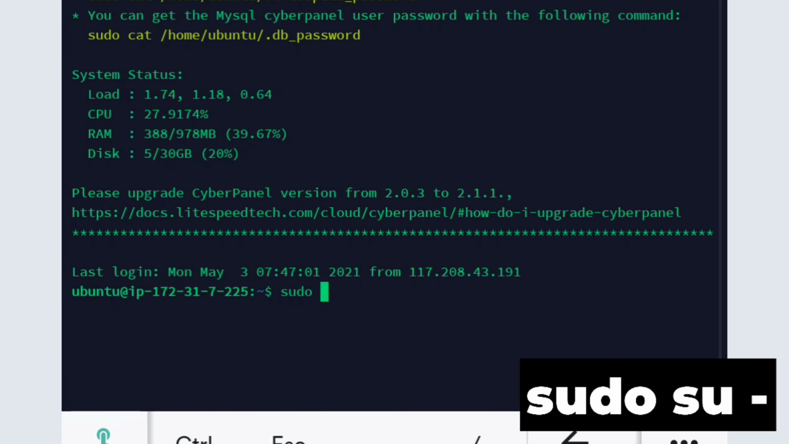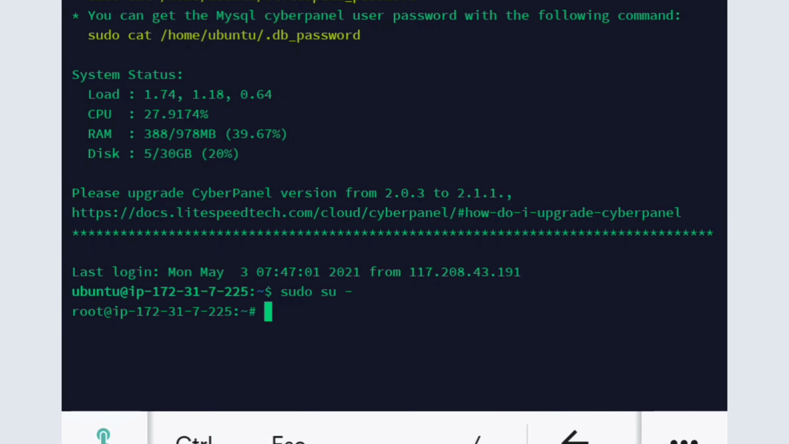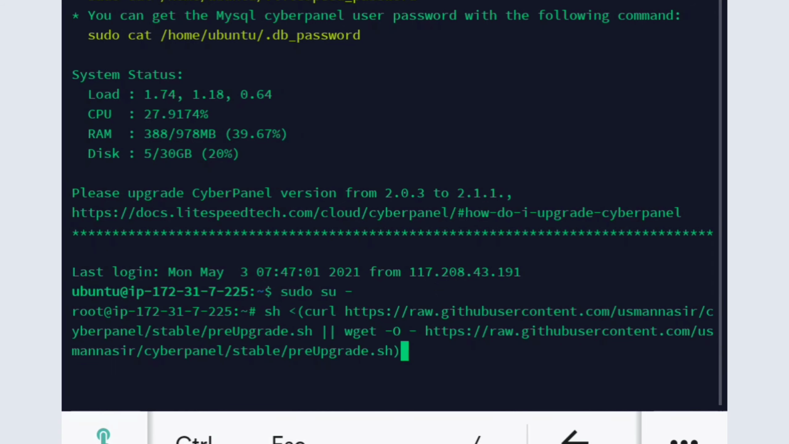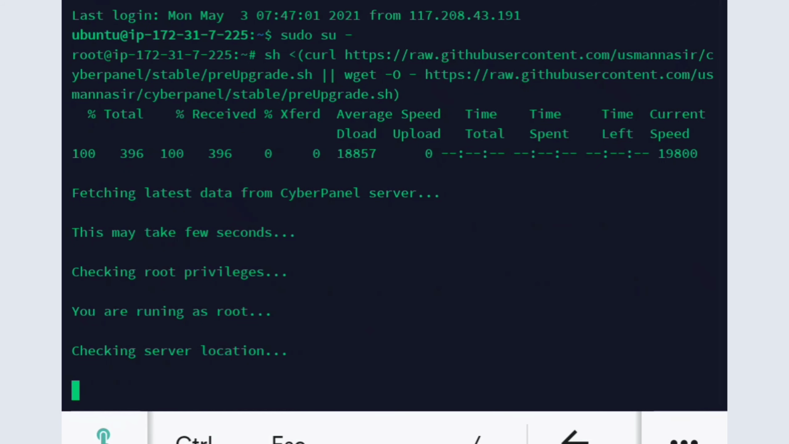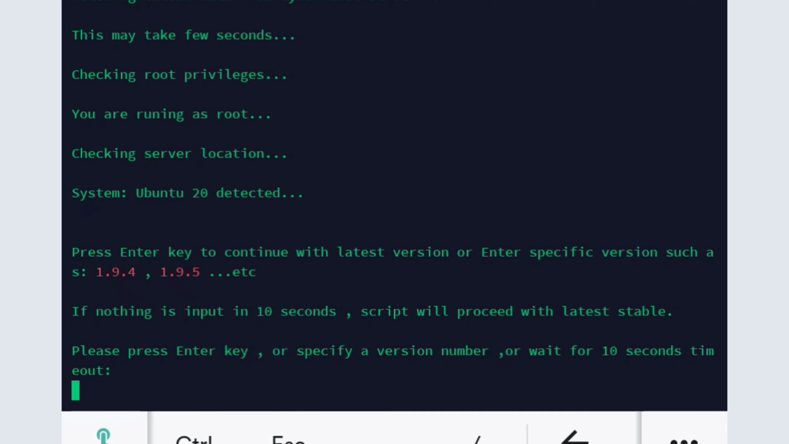Now write the code shown on your screen. After that, paste the second code. Just wait for another 10 minutes and it will do its work automatically. This is just updating your server. Leave your mobile aside for 5 to 10 minutes.